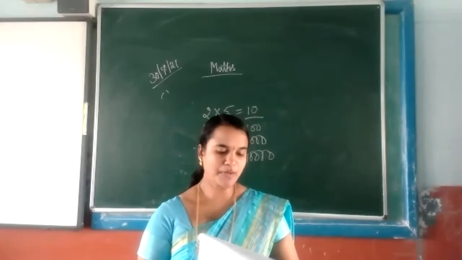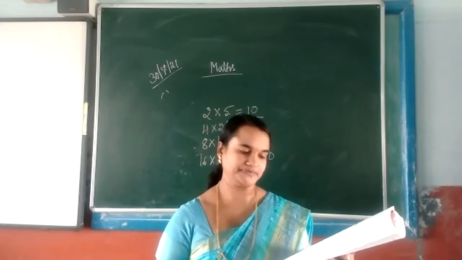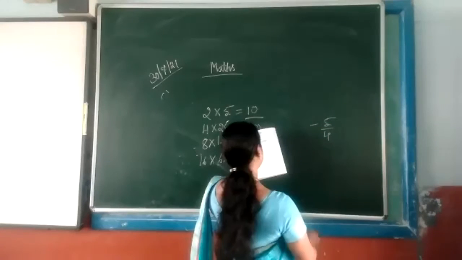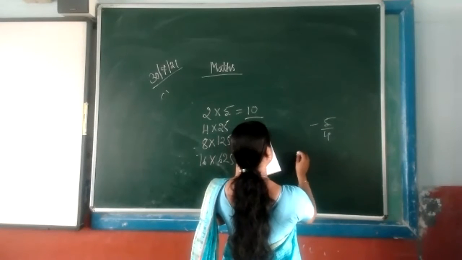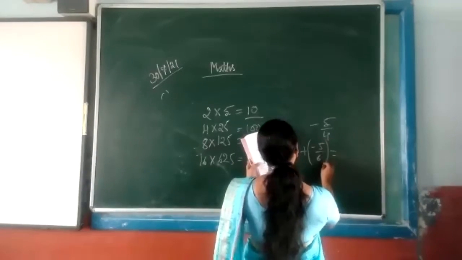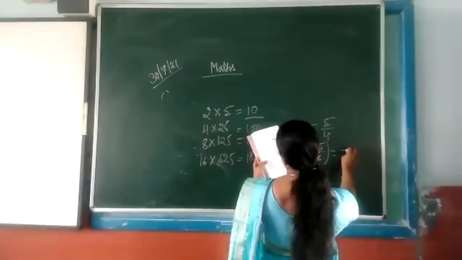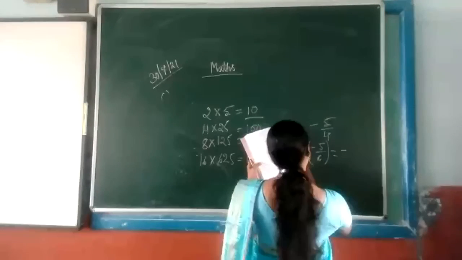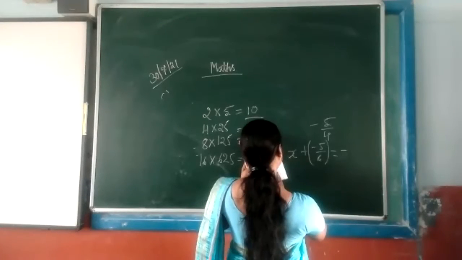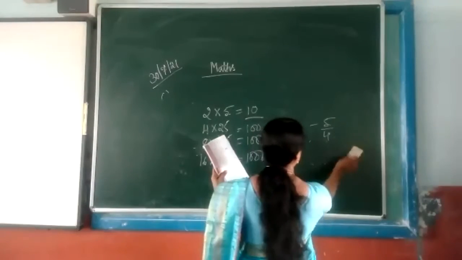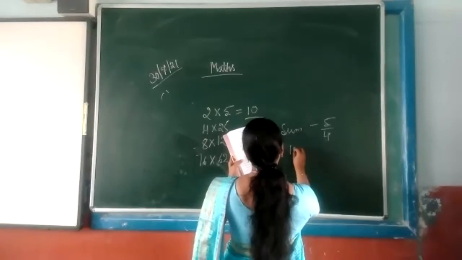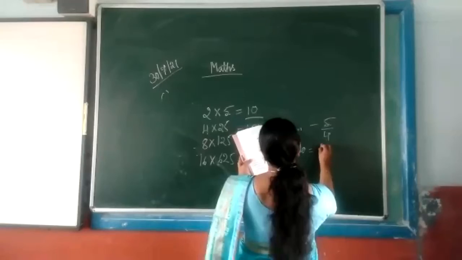Okay, 2D. The sum of two rational numbers is given as minus 5 upon 4, and one number is given as minus 3.